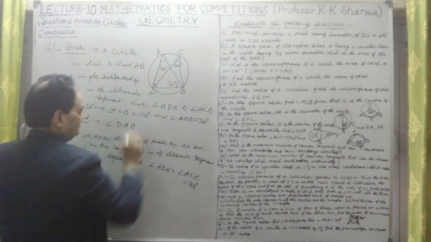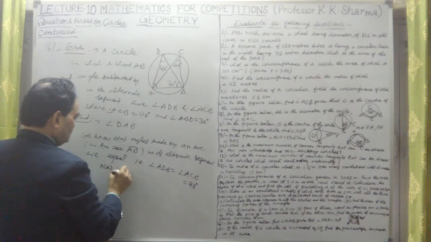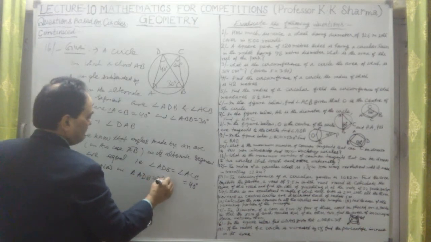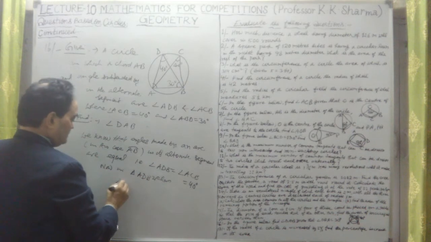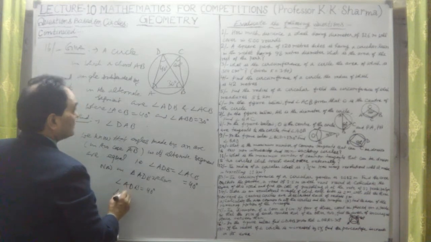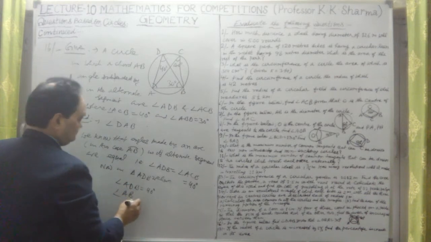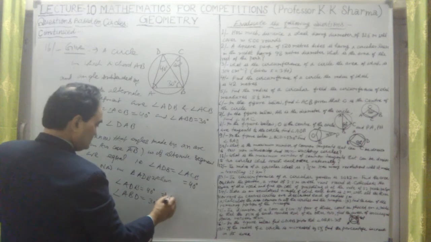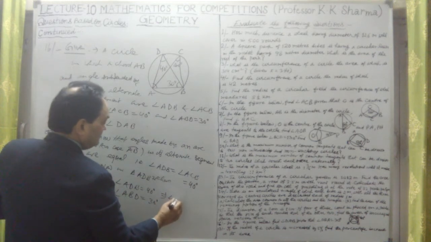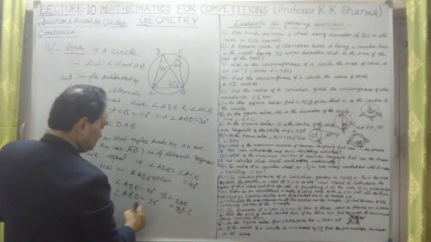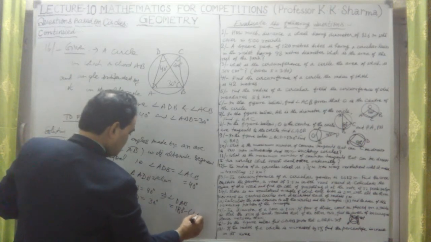Now in triangle ADB, we have angle ADB equal to 40 degree, and angle ABD, which is given to us, equal to 30 degree. This implies that angle DAB is equal to 180 degree minus the sum of these two angles, minus angle ADB plus angle ABD.